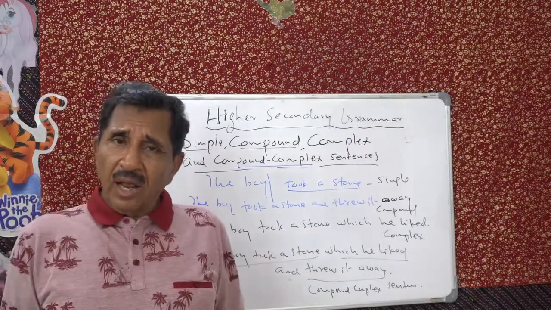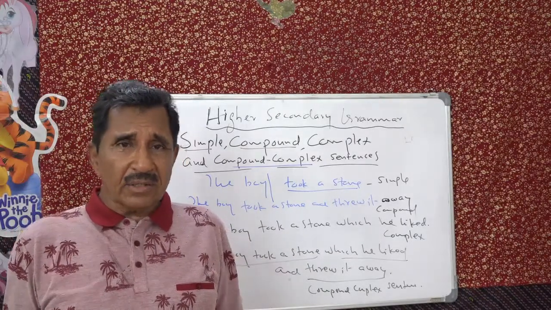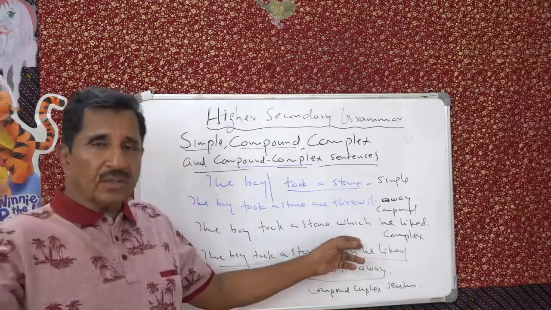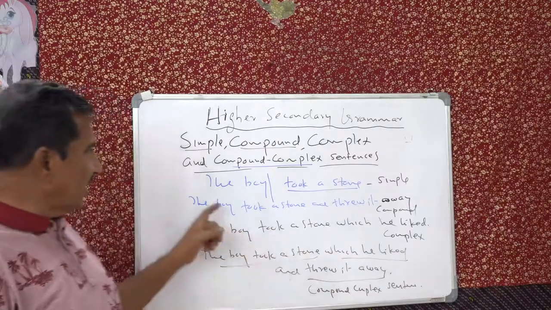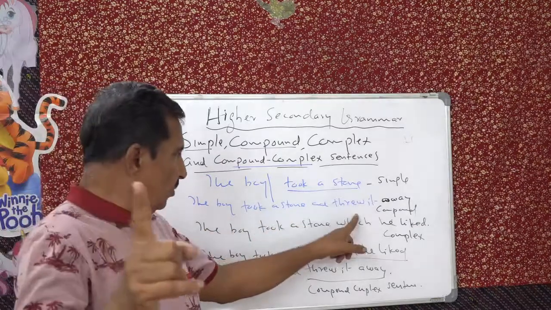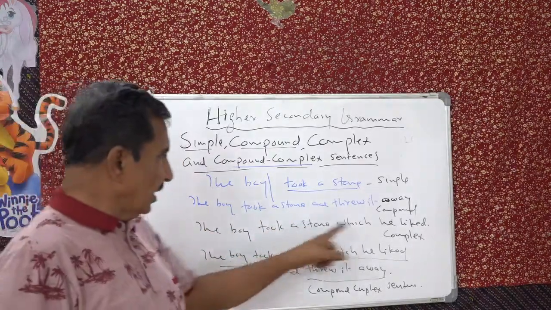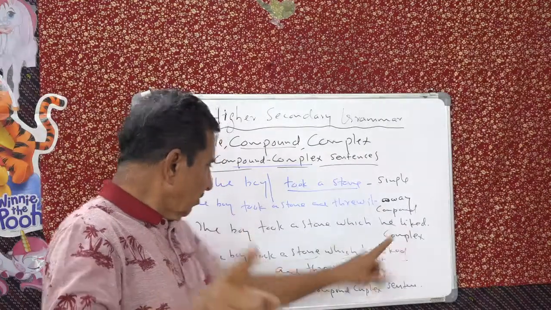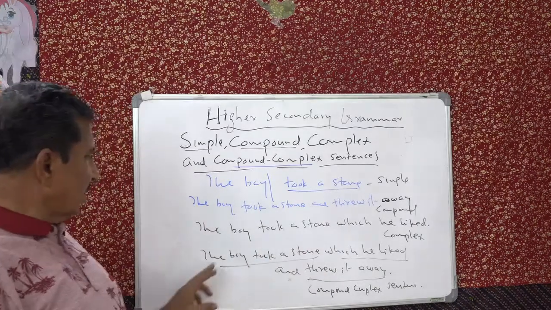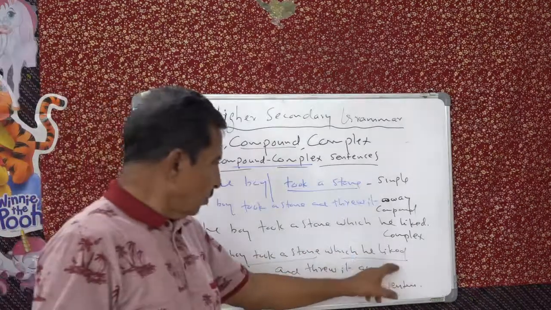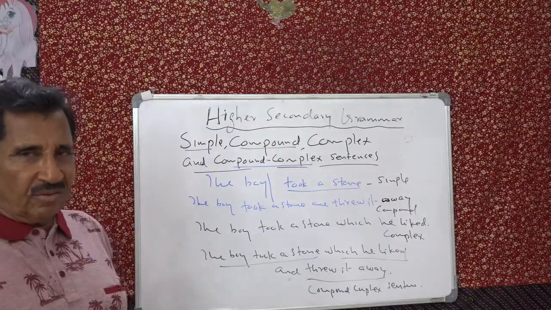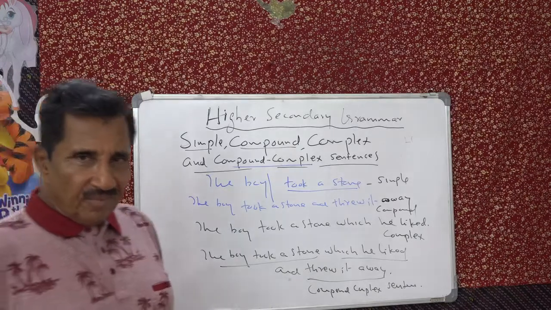The question is now, how do you know how many clauses are there? Very simple. You look at the verbs. How many verbs are there? So many clauses are there. You can say the boy took, only one verb. The boy took one verb, threw 2 verbs. The boy took one verb, he liked another verb, and that is 2 clauses. Took 1, liked 2, threw 3. It's 3 clauses. That's simple.